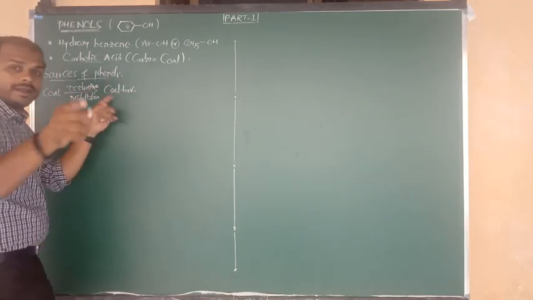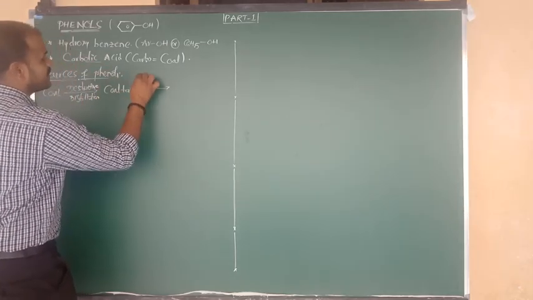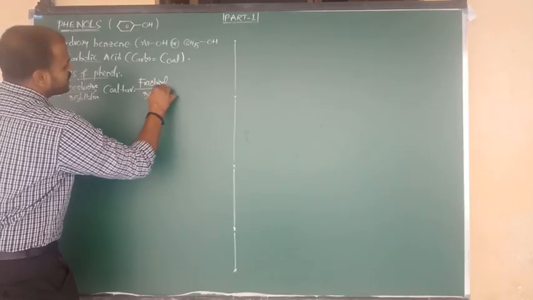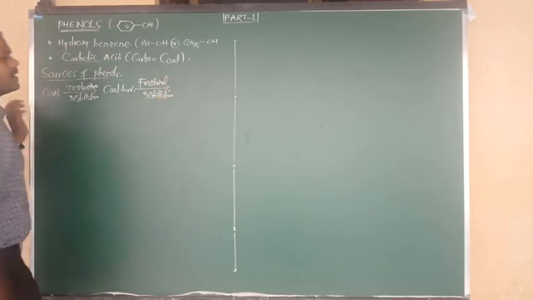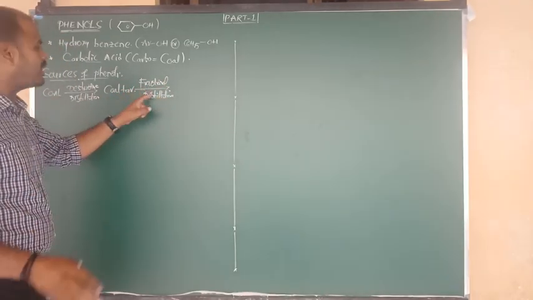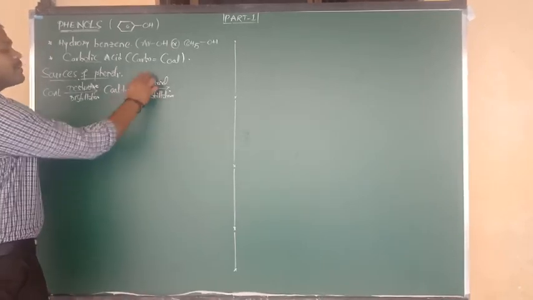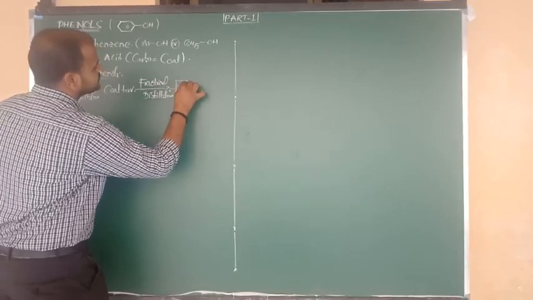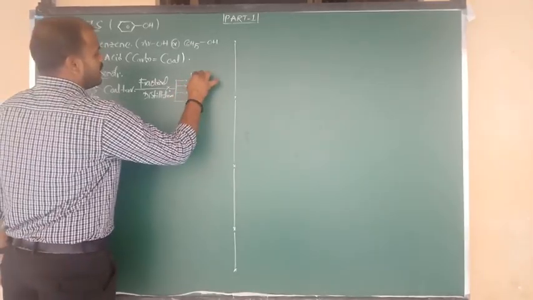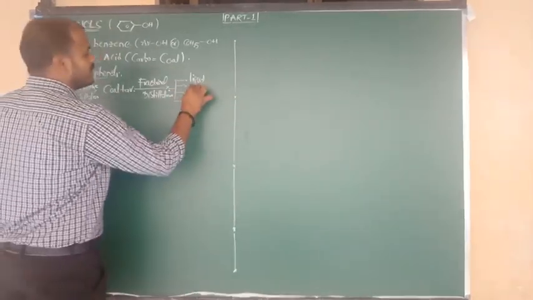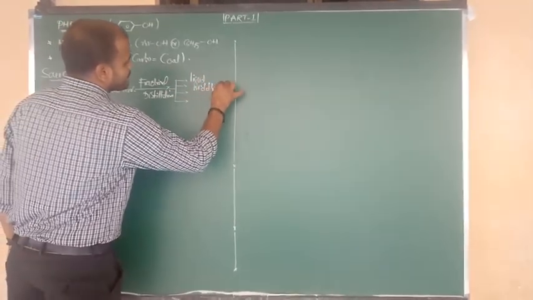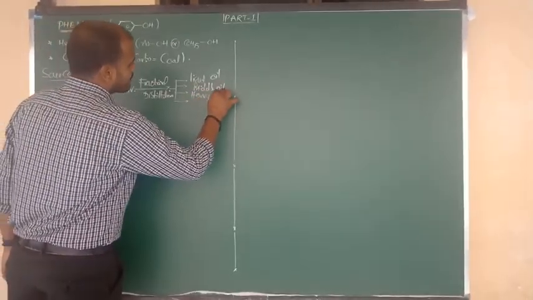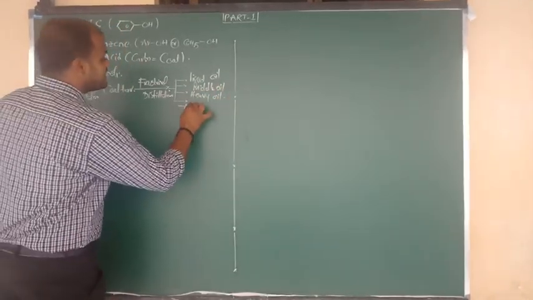Again that coal tar undergoes a procedure, which is fractional distillation. Coal tar upon fractional distillation, in that purification way, again gives mainly four products. One is light oil. One more is middle oil. Next one is heavy oil. And the last one is anthracene oil.